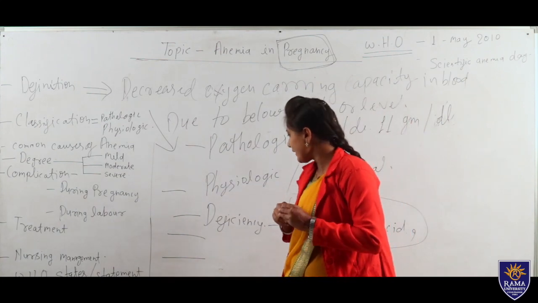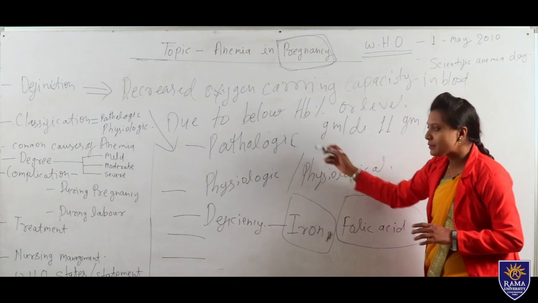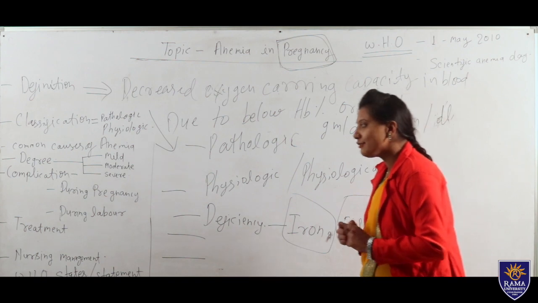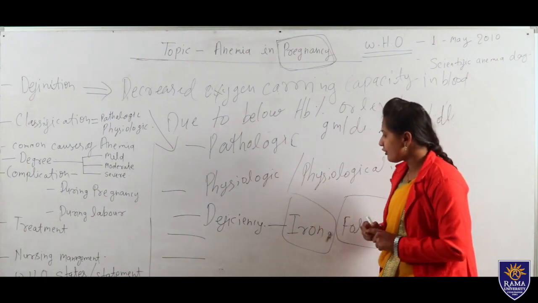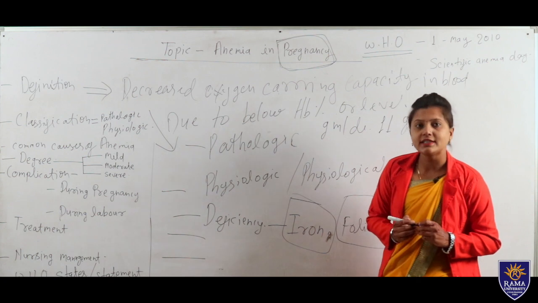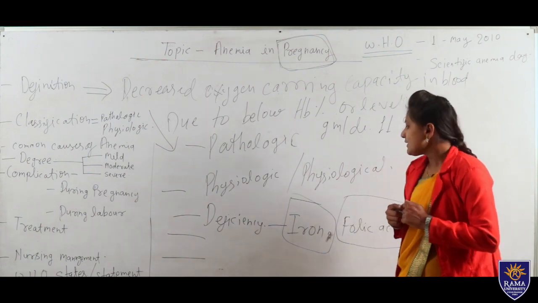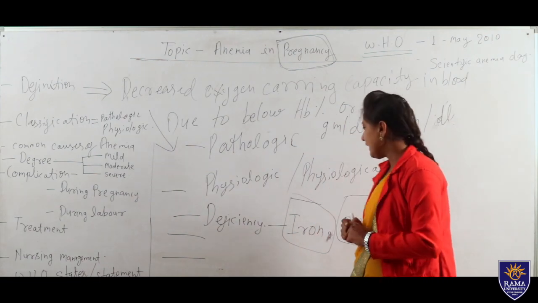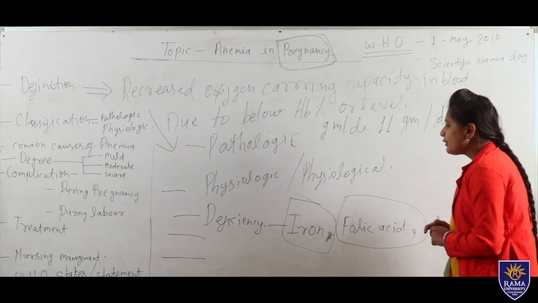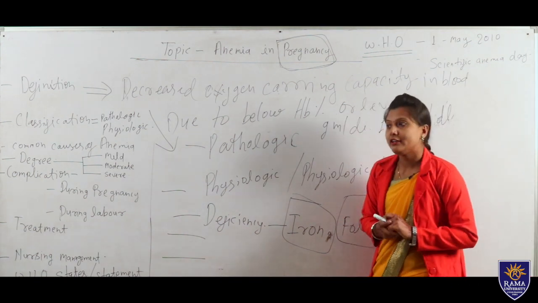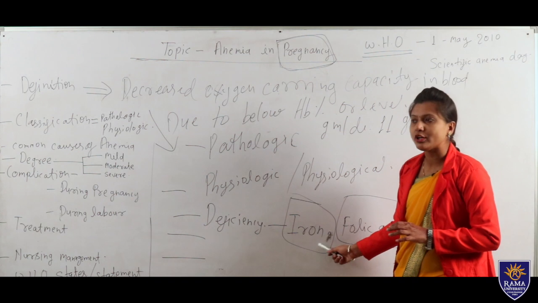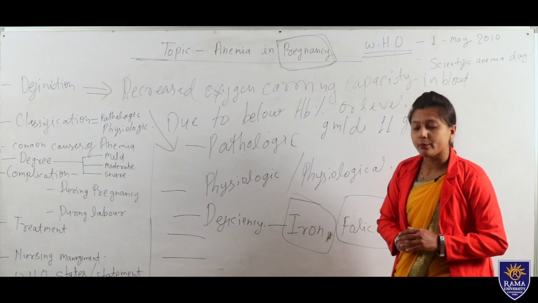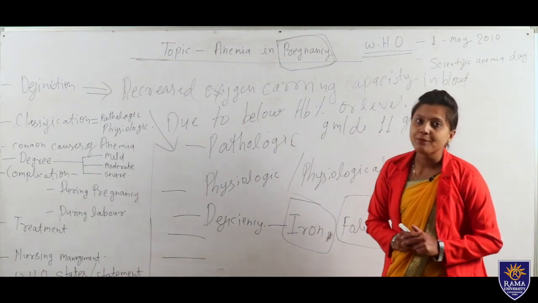For the mother who is pregnant, we can classify into two types, pathological or physiological. In physiological, iron deficiency comes because in pregnancy there are so many hormonal changes. Because of these, the mother is not taking a proper amount of food like iron, vitamins, and minerals. Due to that lack of intake, it will affect our body. So iron in the body is less, blood is not responding properly, so it will cause iron deficiency anemia.